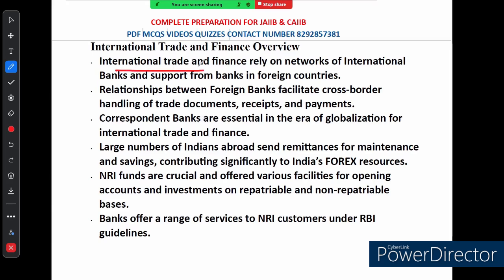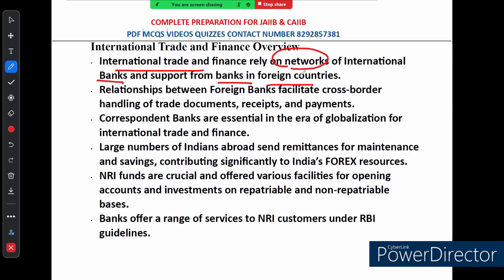So they form a network. International banks form a network, and this network consists of banks from different countries to help businesses like yours handle everything from trade documents to payment.